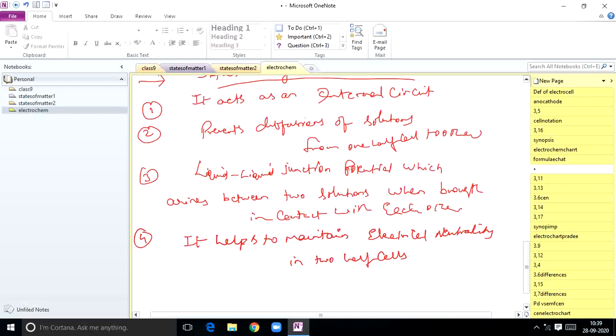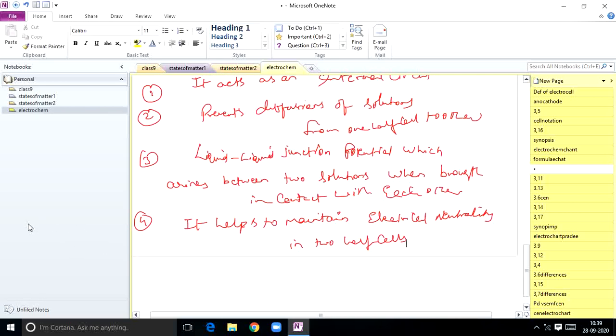Generally, during the working of a galvanic cell, oxidation takes place at the anode half cell. Due to oxidation, Zn2+ ions flow into the solution. So as you already know, the left side beaker is the oxidation half cell, where oxidation takes place.